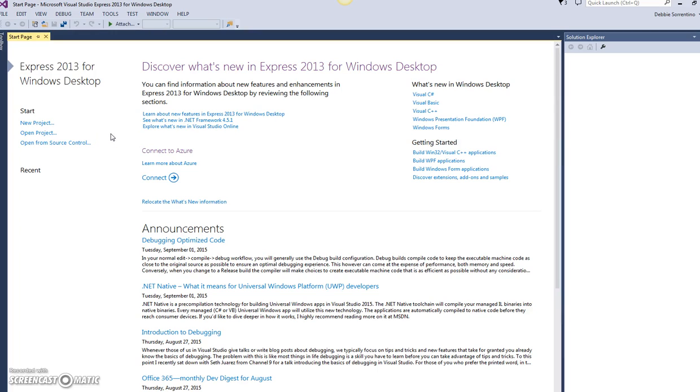So when you start Visual Studio Express 2013, this is what you see, and here I'm going to go through an example of showing you how to create a sample program. First, I want you to know that on my desktop I created a folder called CPS 120 so that I can store all of my information there. So now the next thing I'm going to do is create a project.